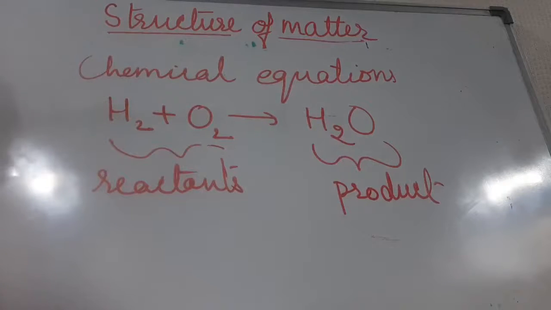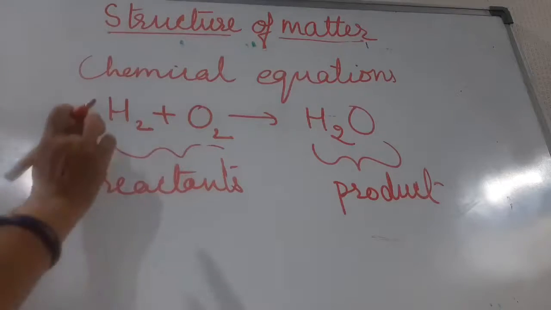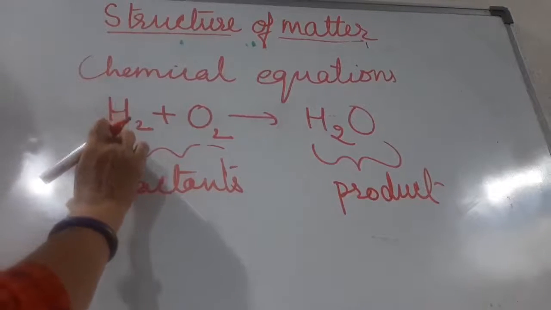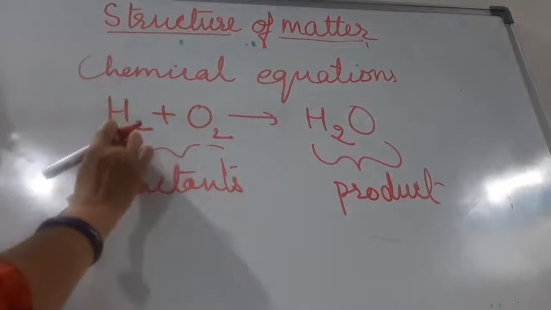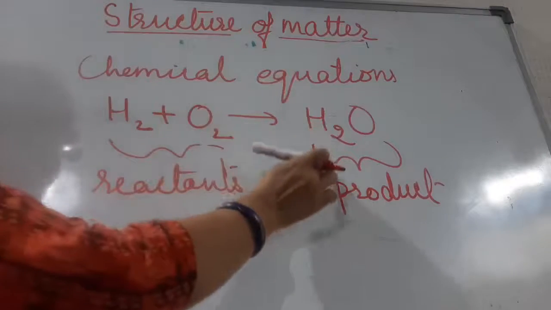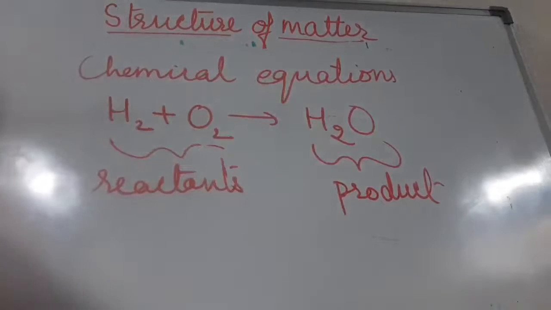Now children, let us see what information we are getting from the chemical equation. We come to know what elements are used. We use symbols of the elements, and the product is also written in the form of a formula. Secondly, the number of atoms is also shown in the equation.